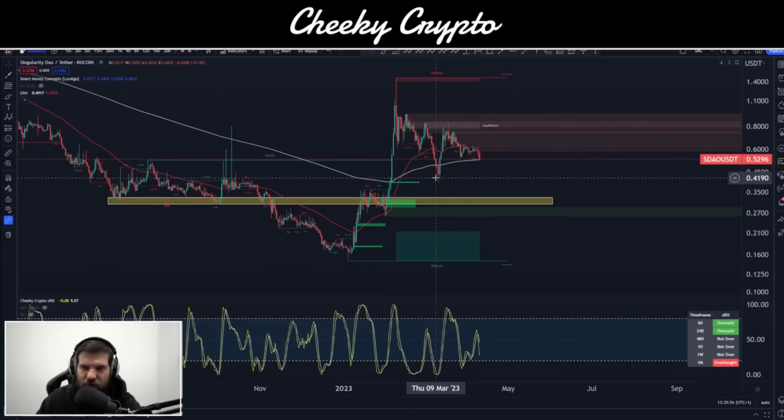And like I said, I do think the future potential for B and Singularity DAO's protocol is quite significant. And this is one of those things that you have to look at from a fundamental point of view as well as the technical. So there isn't a lot of data to go on from a technical standpoint, but from a fundamental standpoint, everything that they're trying to do is really key for retail investors to really flourish in this space, allowing artificial intelligence to trade baskets of different cryptocurrency assets on your behalf and outperforming that of hedge funds and various other professional traders. To be honest with you, there's very few ways you can kind of beat that. So I think it's worth doing your own research.